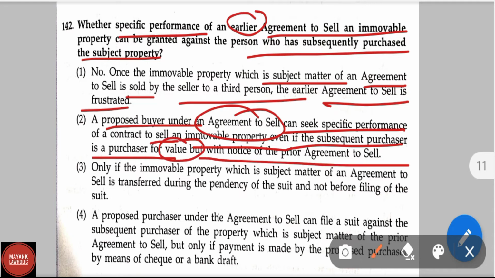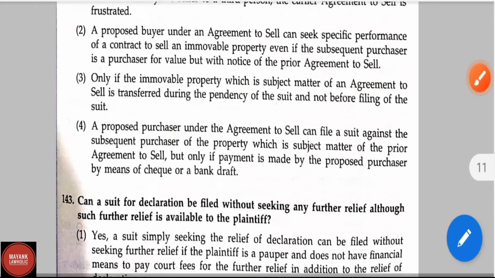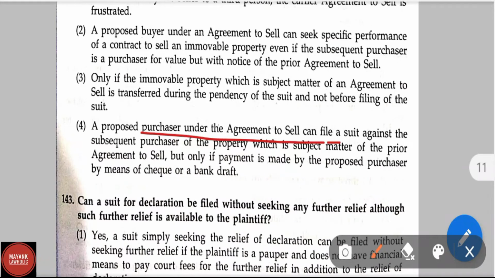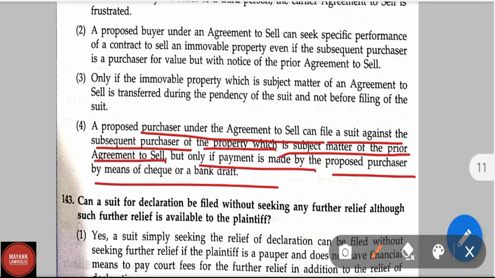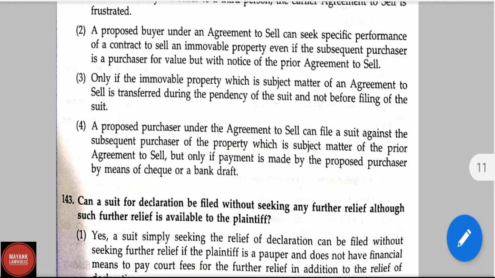Option 3, only if the immovable property, which is the subject matter of an agreement to sell, is transferred during the pendency of the suit and not before filing of the suit. And option 4, a proposed purchaser under an agreement to sell can file a suit against the subsequent purchaser of the property, which is the subject matter of the prior agreement to sell, but only if payment is made by the proposed purchaser by means of cheque or bank draft.